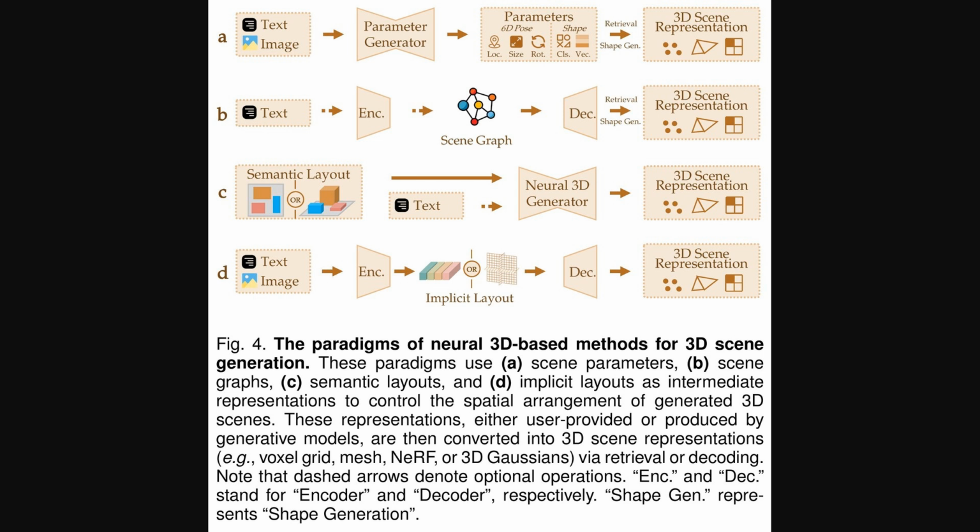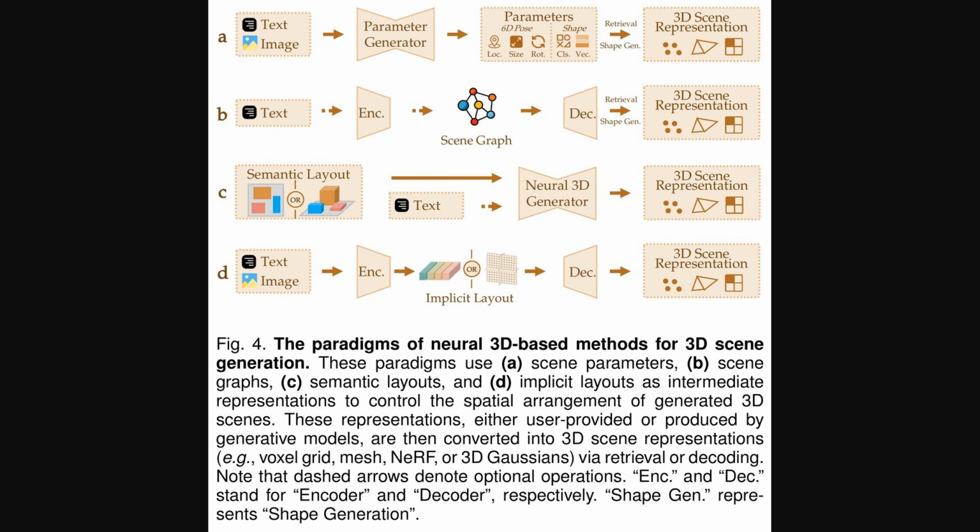Text input is usually encoded into this scene graph, which is then decoded to produce the 3D scene. Then, C shows generation using semantic layouts. A semantic layout is essentially a map, either 2D or 3D, that outlines the structural and meaningful organization of a scene, like where the walls, floor, and furniture should be.